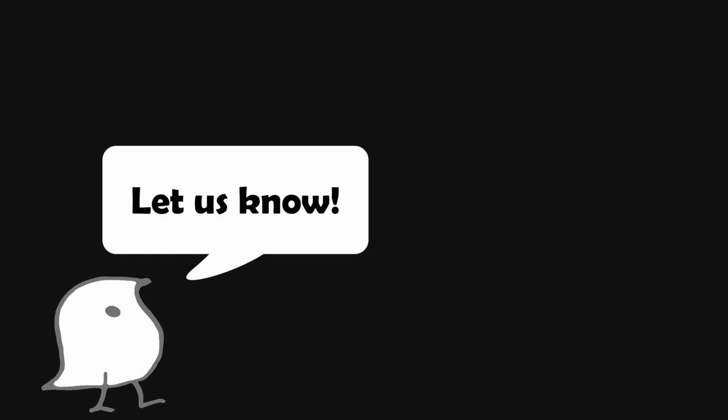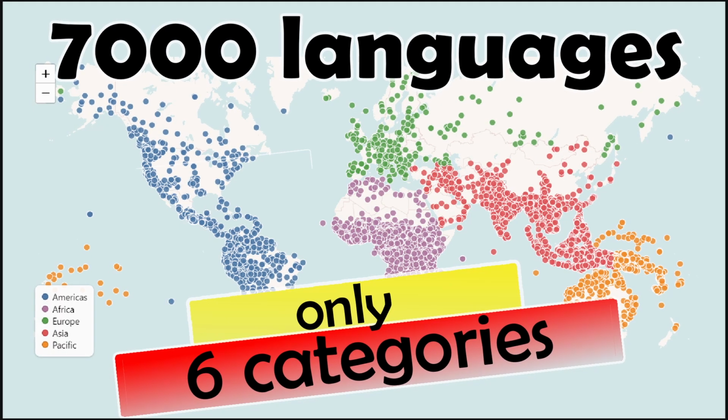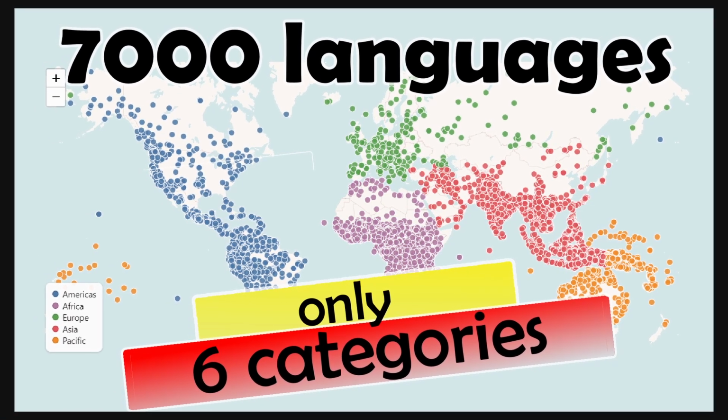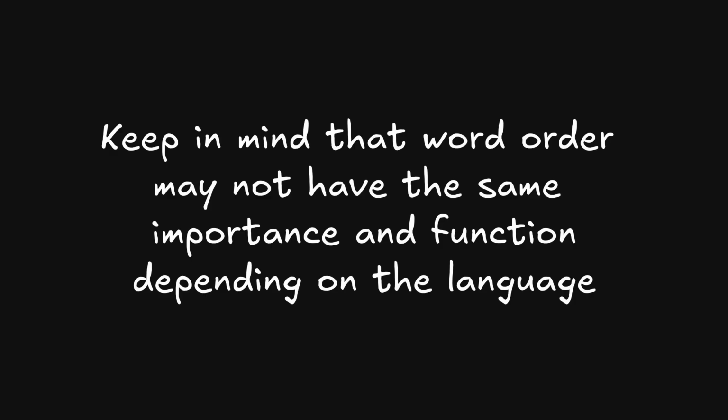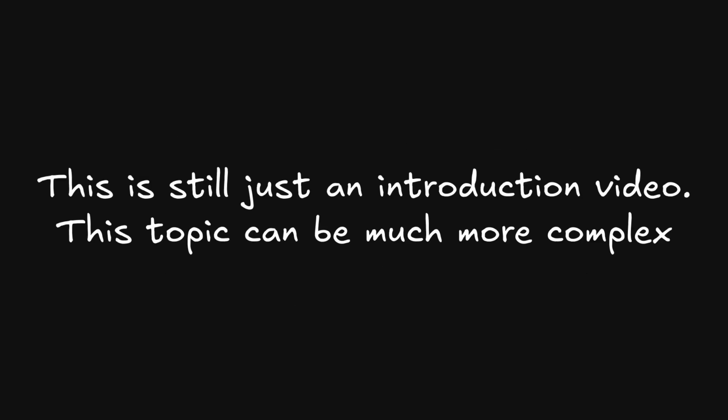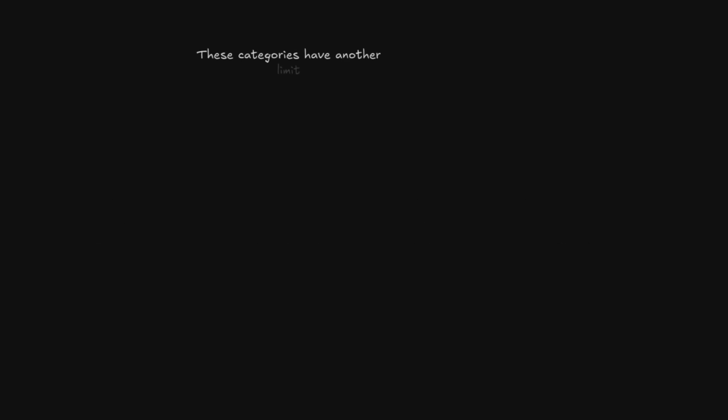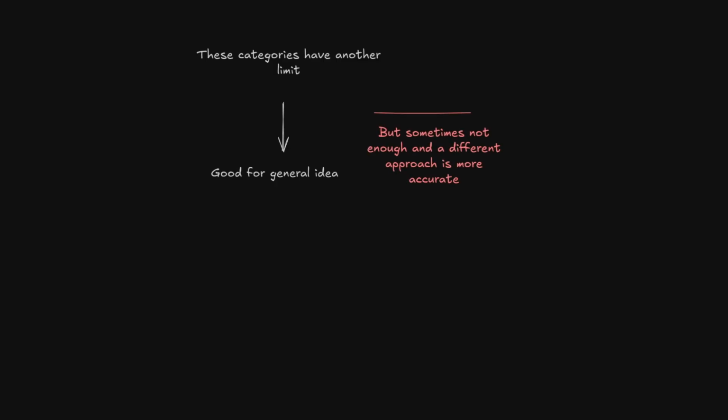In my introduction video, I kept things simple to give an overview of the topic, but you can see that there's a lot more going on to classify languages. It's good to have a general idea about a word order, but looking more into the topic and various examples, you can see that it can become much more complex. To end this video, it's also important to note that some languages don't really fall under these categories either, or, to be more precise, a different categorization might work better.